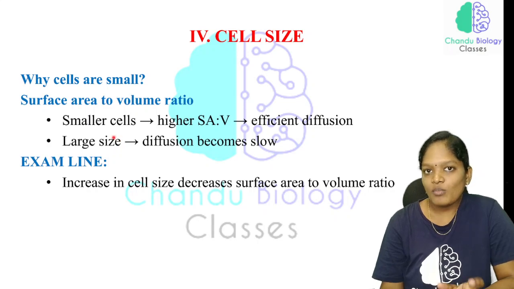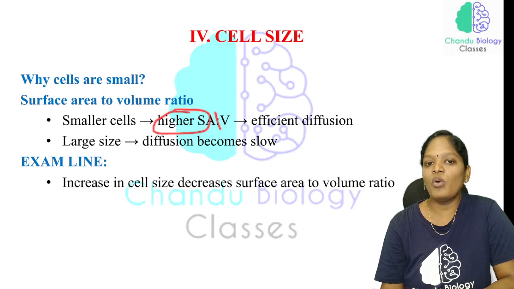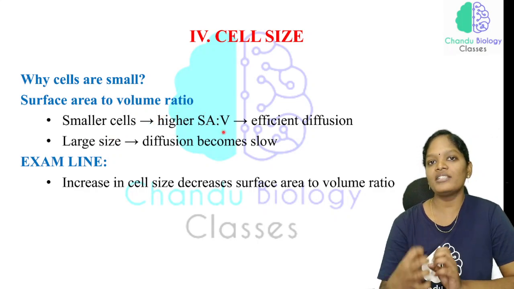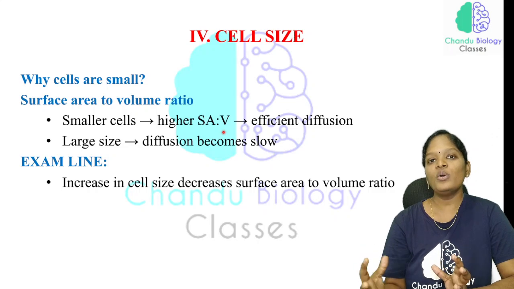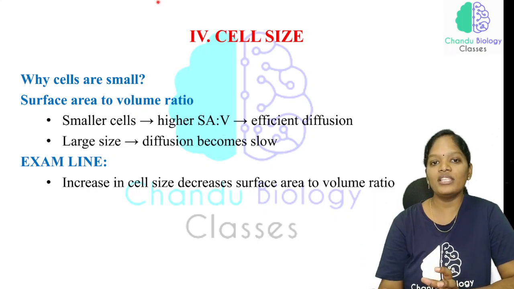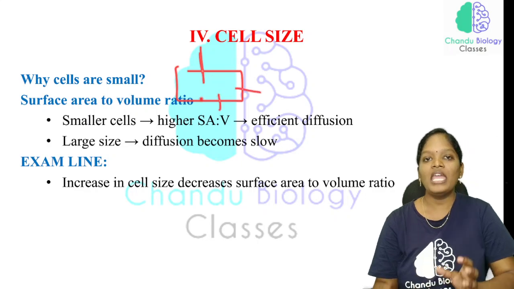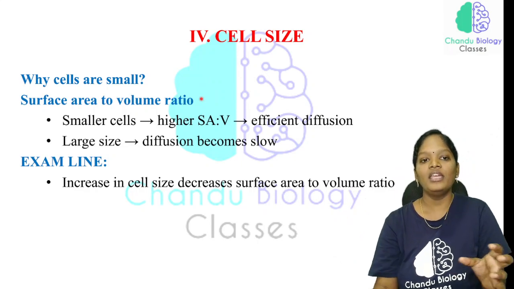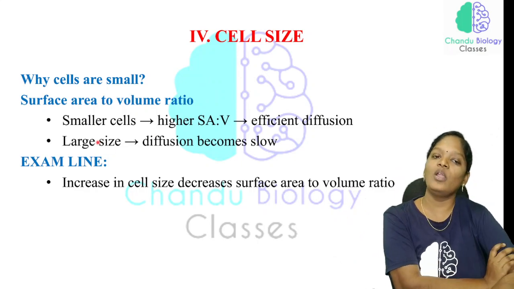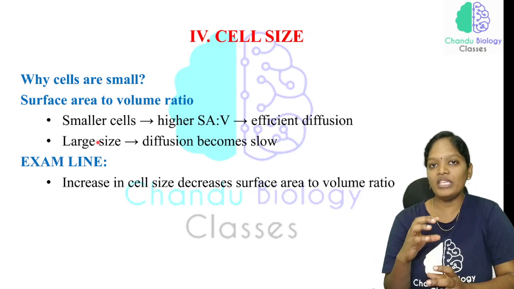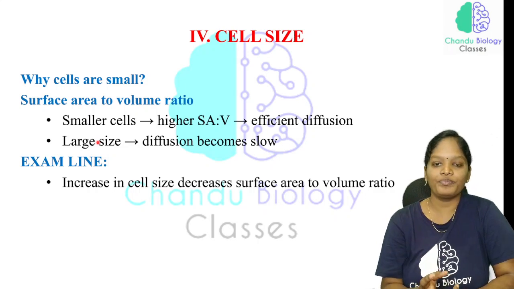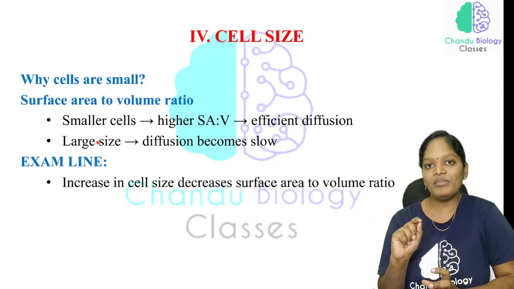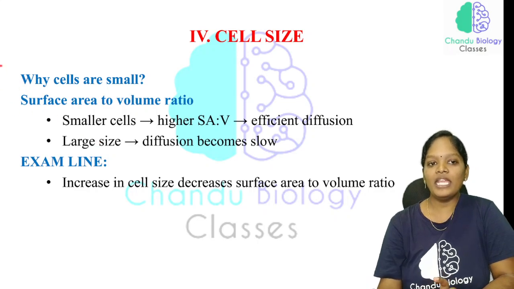If the cells are smaller, their surface area will be higher compared to their volume. So the diffusion rate of gases across this layer will be higher, since gases can easily cross it. If the surface area is higher, the diffusion rate is higher. In larger cells, the surface area is smaller compared to the volume, so the diffusion rate will be slow. This is a very important statement.